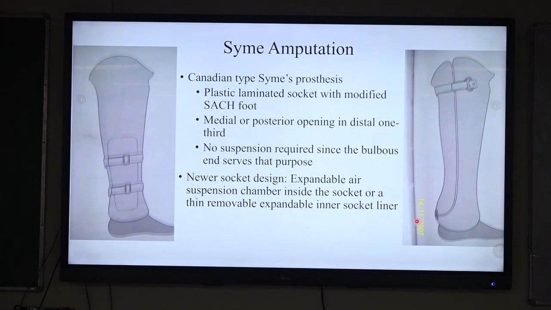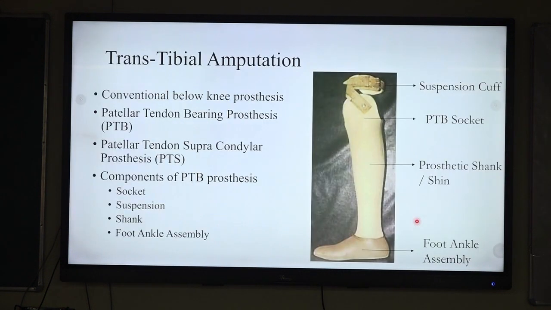The Canadian type of Symes prosthesis has a plastic laminated socket with an attached modified SACH foot. The medial or posterior opening wall is there. Suspension in these cases is not required due to the bulbous nature of the stump. And the newer socket designs include an expandable air suspension chamber inside the socket or a thin removable expandable inner socket liner.